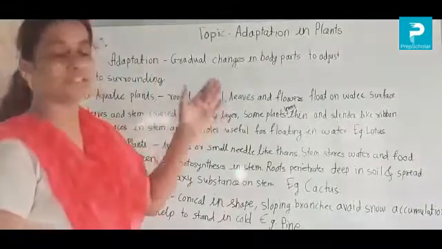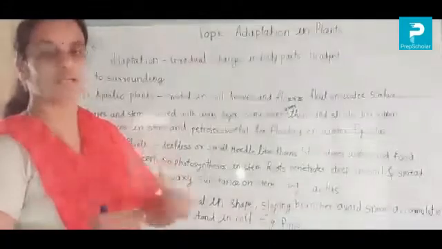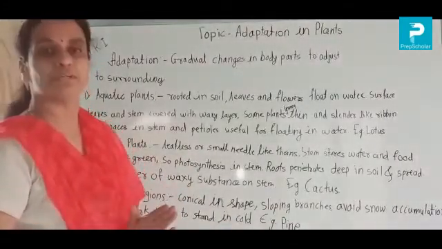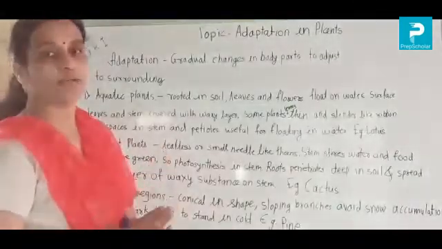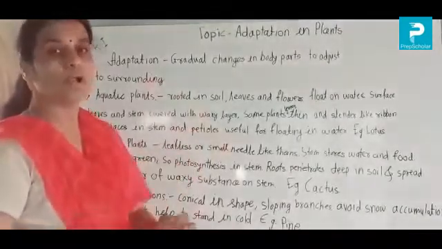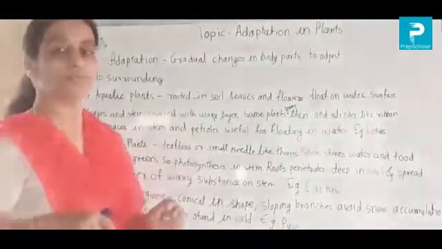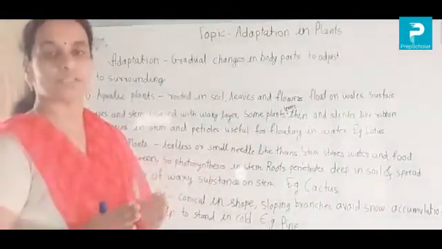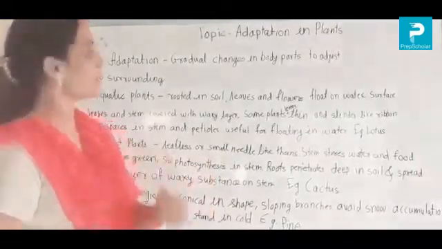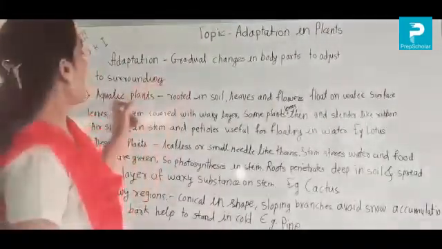That is gradual changes. Gradual means all changes do not occur at a time. After some time, changes take place in the body parts of the plants. That is called adaptation in plants. And why are they making changes in their body parts? To adjust with their surroundings. Whatever atmosphere is there, to adjust with that they make some kinds of changes in their body parts.